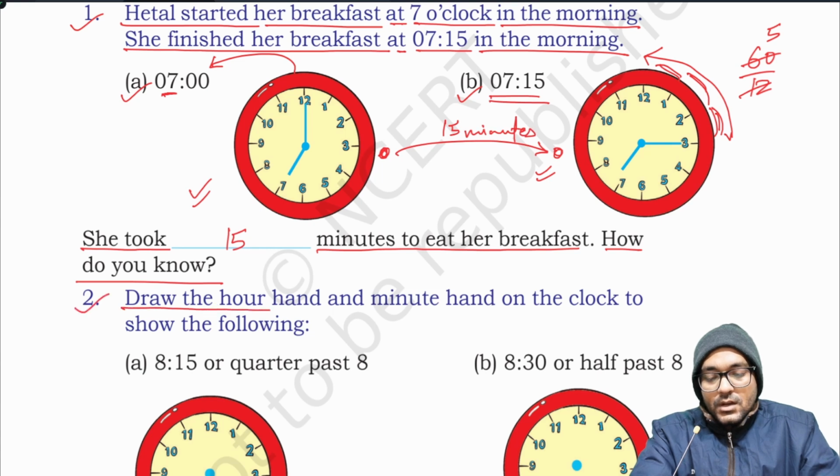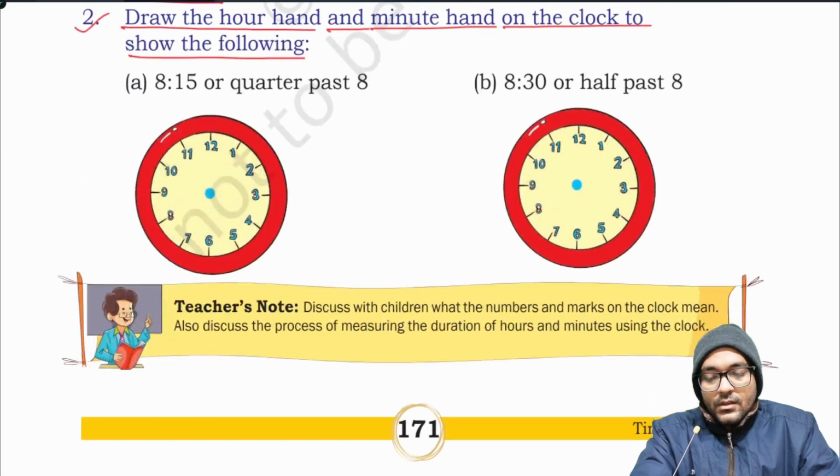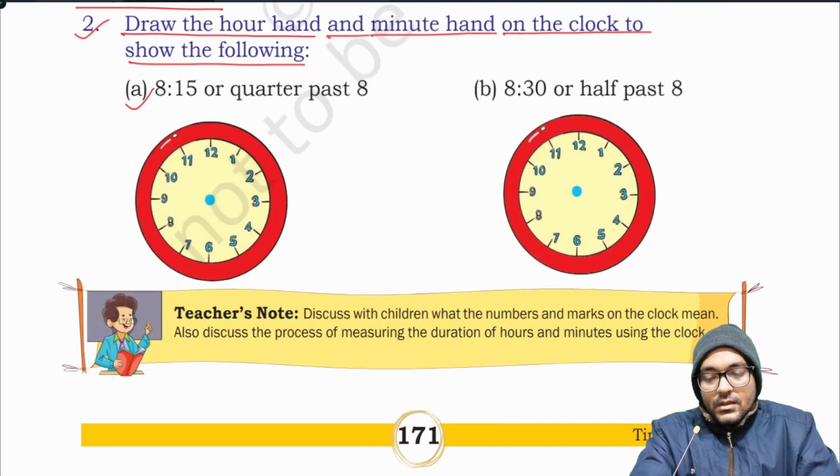2. Draw the hour hand and minute hand on the clock to show the following. A. 8:15 or quarter past 8. That is the hour hand just ahead of 8 and the minute hand at 3, that is 15 minutes after the starting point, that is 0 or 12.